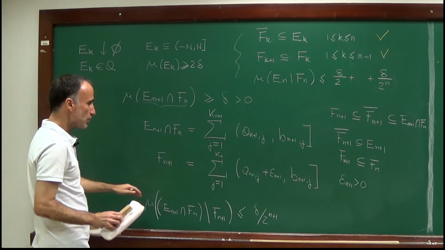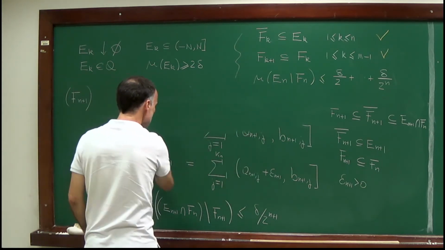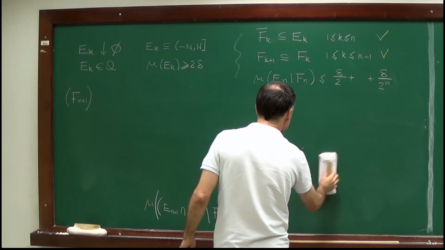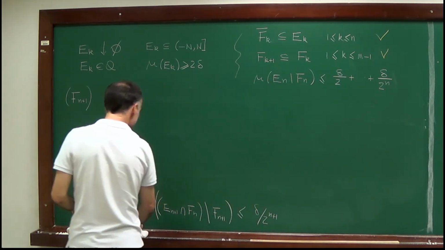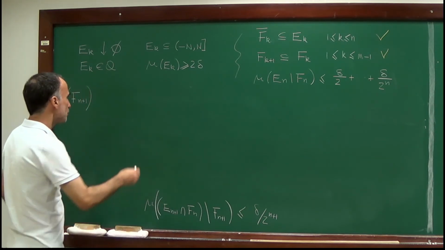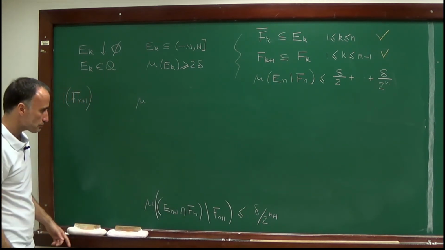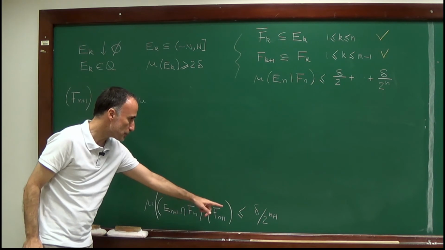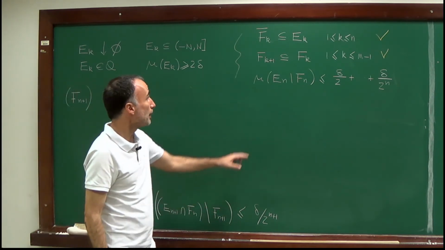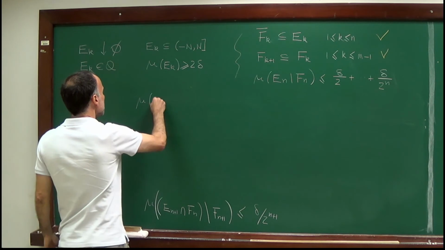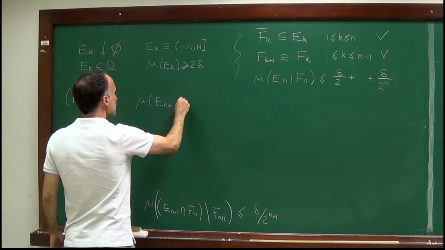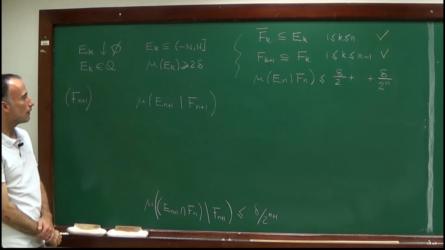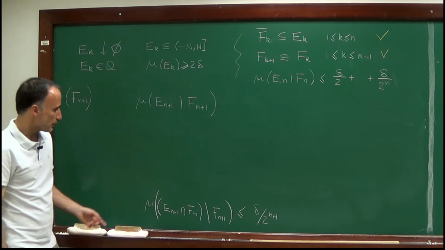So I don't need these formulas anymore, I'll just erase them to conclude the argument. Well, we've seen the argument in step 2. I want to bound this expression. So I know that this expression is bounded by delta over 2^{n+1}, and I want a bound for E_{n+1} minus F_{n+1}. So I need an upper bound for the measure of that set. And what was the argument?